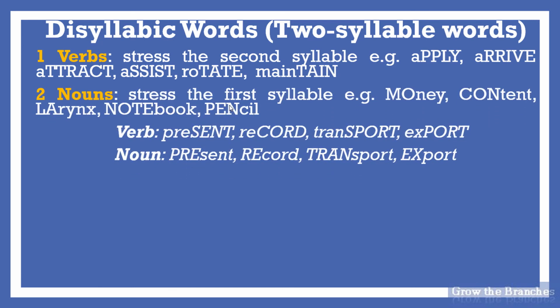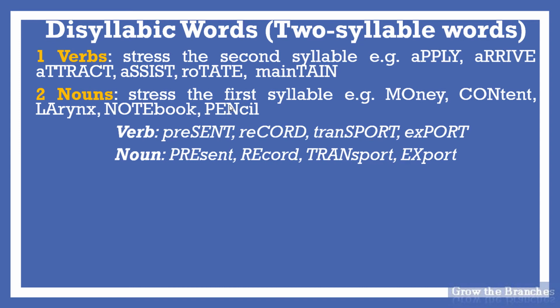Nouns require a different rule. Stress will fall on the first syllable unless the first syllable is weak and the second syllable is strong. Money, content, larynx, notebook, pencil, etc. In general, nouns having two syllables, we stress the first one.